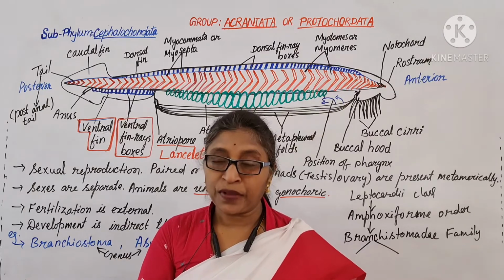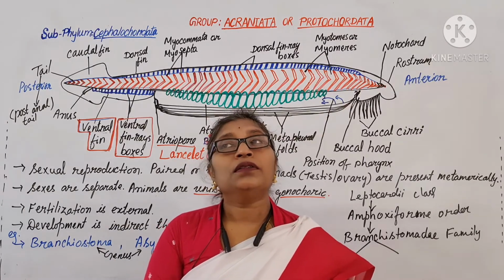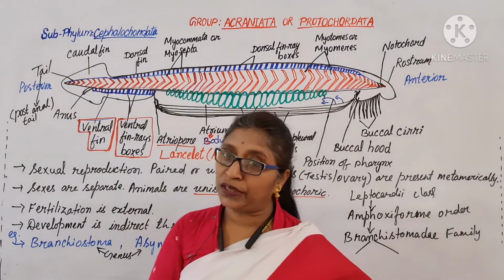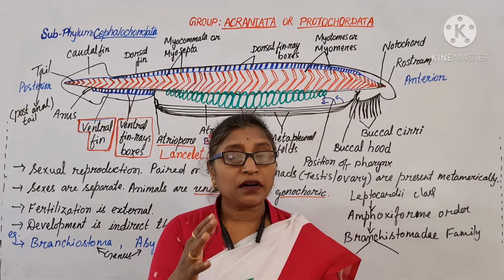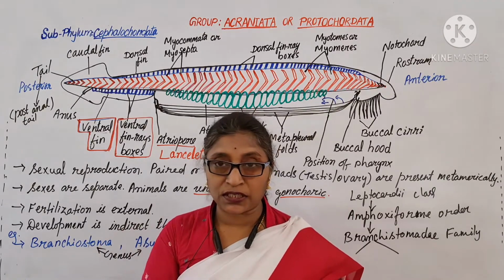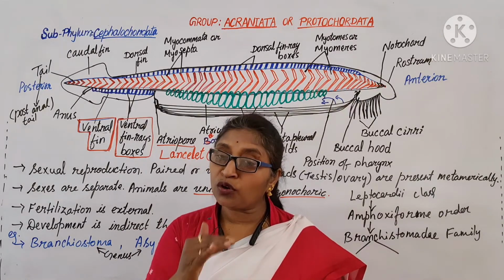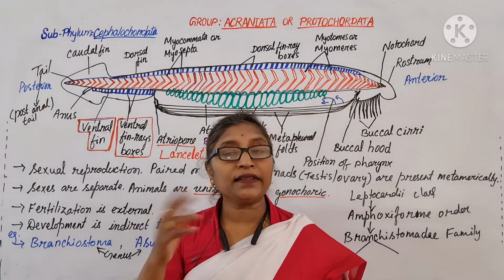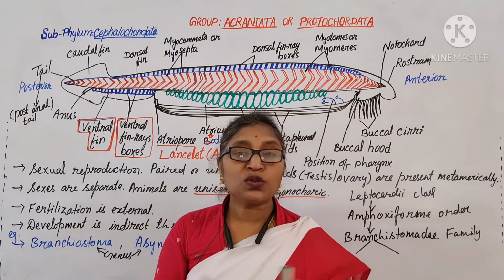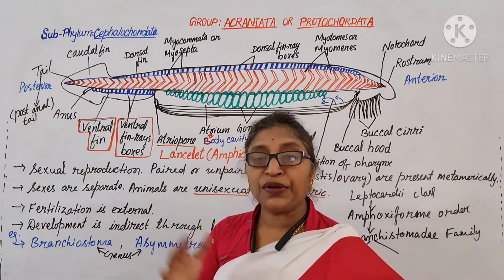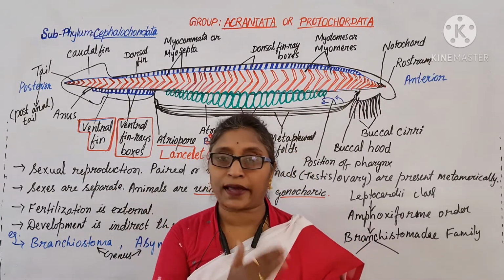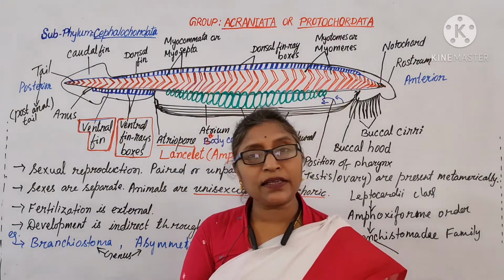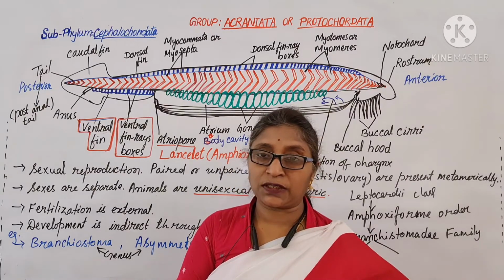In Urochordata the notochord is present in the tail region only. They show retrogressive metamorphosis: the notochord and dorsal nerve cord are present in the larval form only, and in the adult stage they disappear.